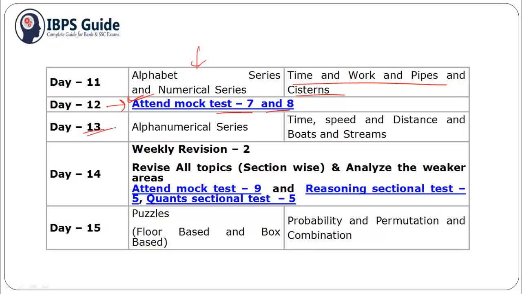Day 13, you should practice alphanumerical series, and for quant you can go for time and distance and boat and stream questions. For day 14, you should keep it for weekly revision, that is you should revise all the topics section wise, analyze your weaker areas and work on that. And you should give mock test 9 and reasoning sectional test 5 and quant sectional test 5.